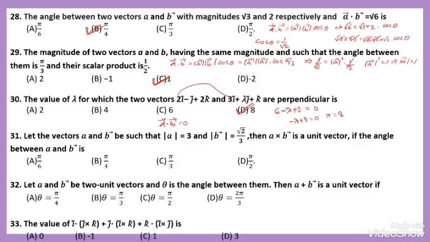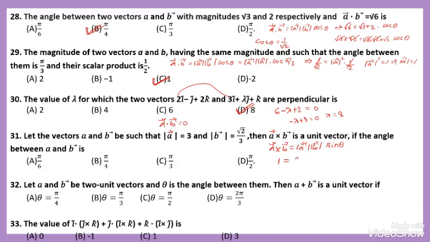Okay. Question number 31. Let the vectors A and B be such that magnitude of vector A is 3 and magnitude of B is root 2 by 3. Then vector A cross B. Here the formula for finding the cross product of A and B: magnitude of A into magnitude of B into sine theta. While solving this one, vector A cross B is a unit vector, then it becomes 1.